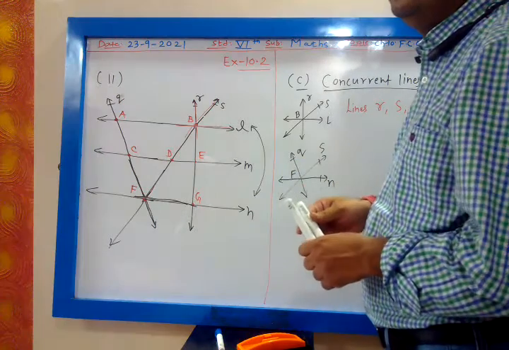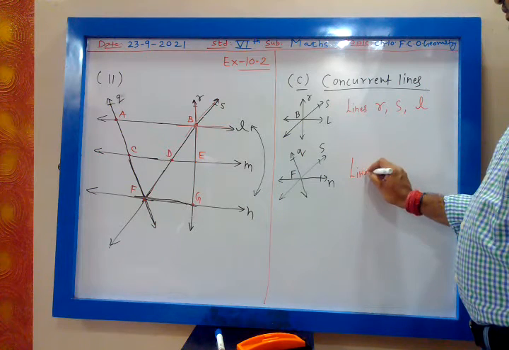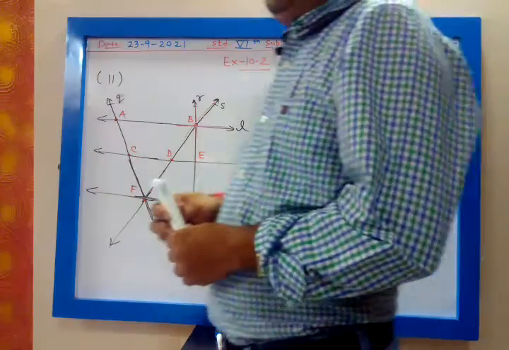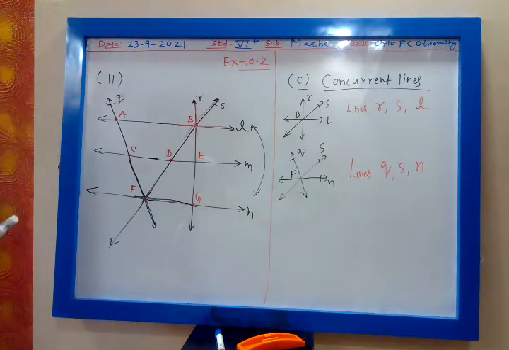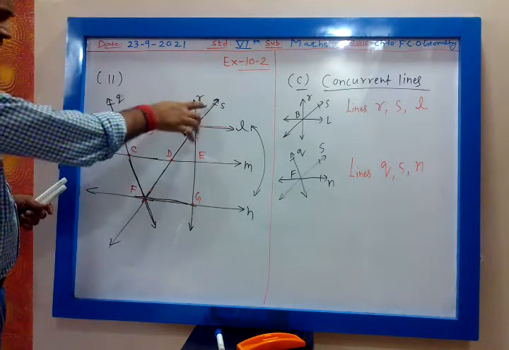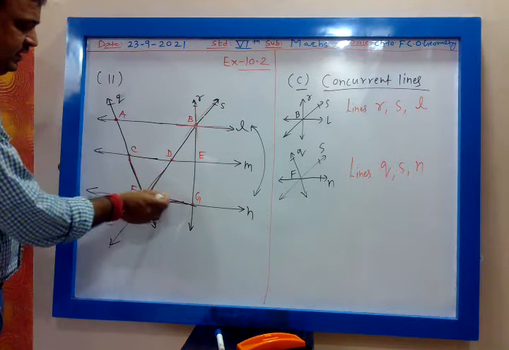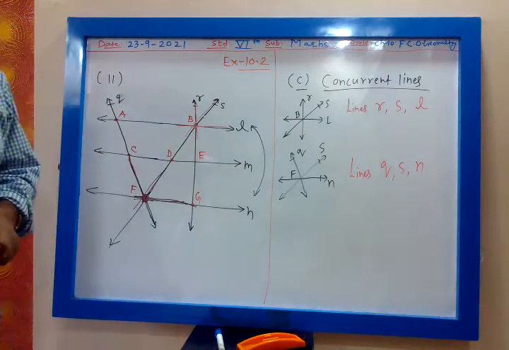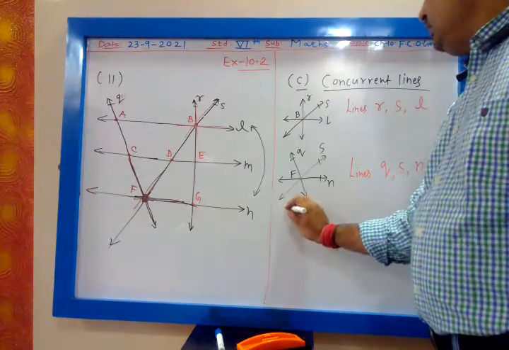Yes? Is it clear or not? So lines Q, S, N. Okay, so these are concurrent lines. Lines Q, S, N intersect each other at point F. So these are concurrent lines. Okay. And collinear points.